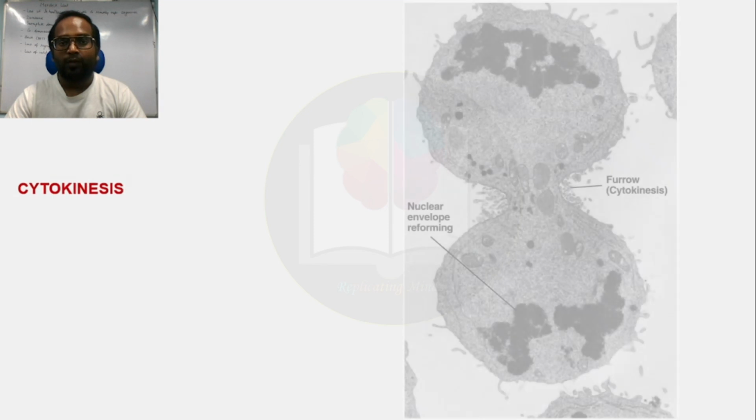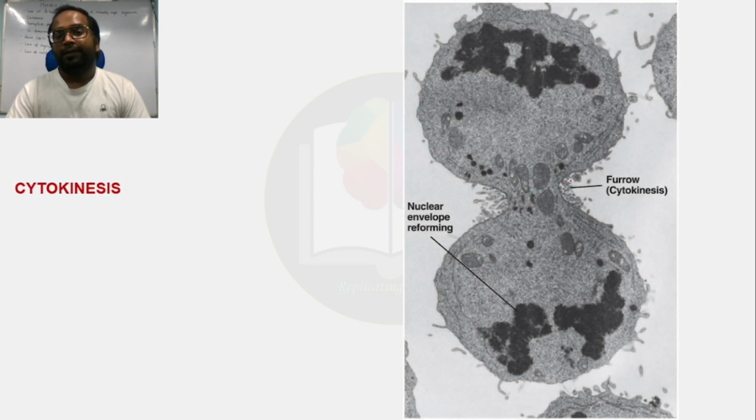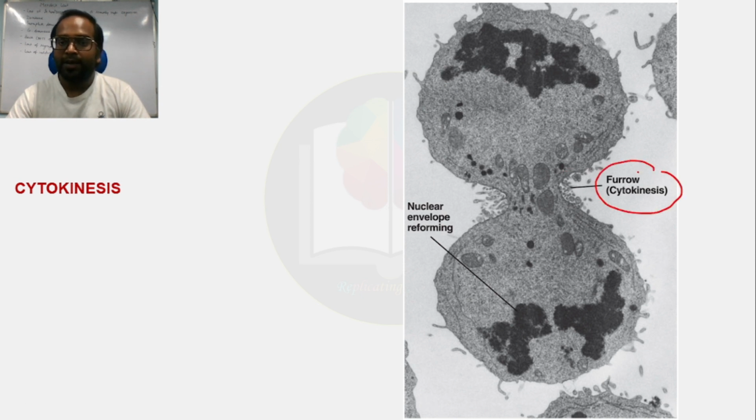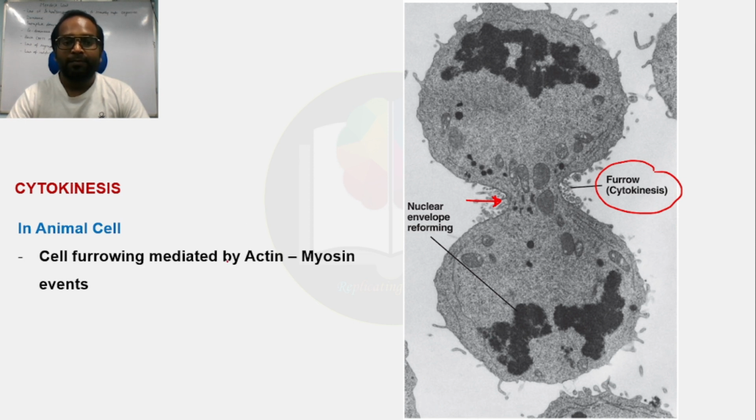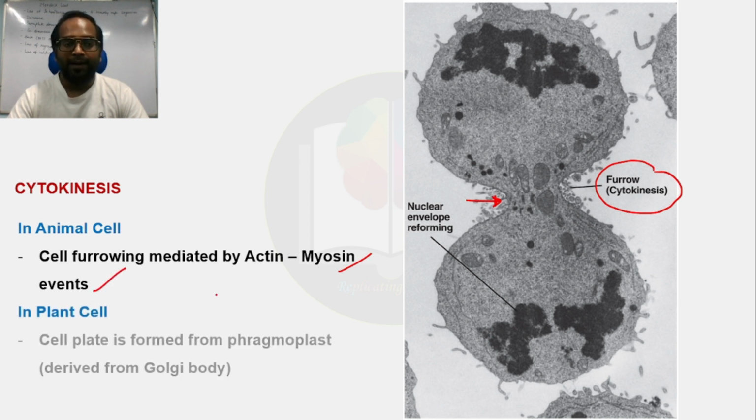Okay, now when a parent cell divides into two daughter cells, a furrow-like structure is found here at the middle of the two cells. You have to remember that in an animal cell, this cell furrowing is mediated by actin-myosin events, and in the plant cell, this is different.